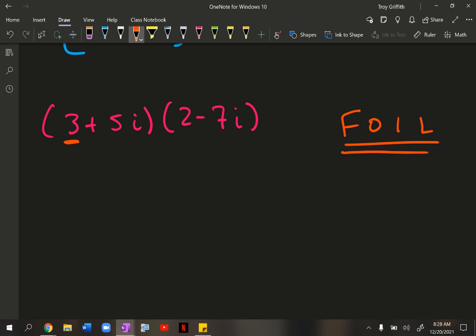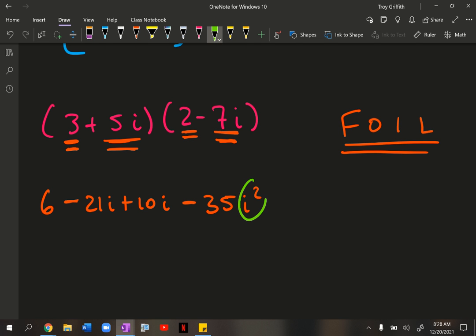Okay, so let's try foiling here and let's see what we get. So foiling is, first, 3 times 2 is 6. Outside, so 3 times negative 7i is minus 21i. Inside, 5i times 2, that's a plus 10i. And then last, 5i times negative 7i is a minus 35, and i times i is i squared. Okay. Let's clean this up a little bit. Remember, i squared is negative 1. So 35 times negative 1 is a plus 35.